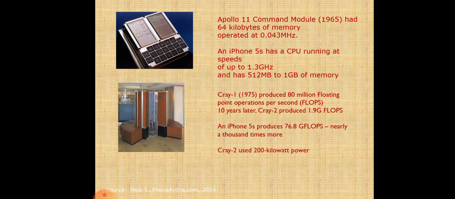The Cray-2 used 200 kilowatts of power. Here you can see the rapid change in hardware and processing capacity with storage.